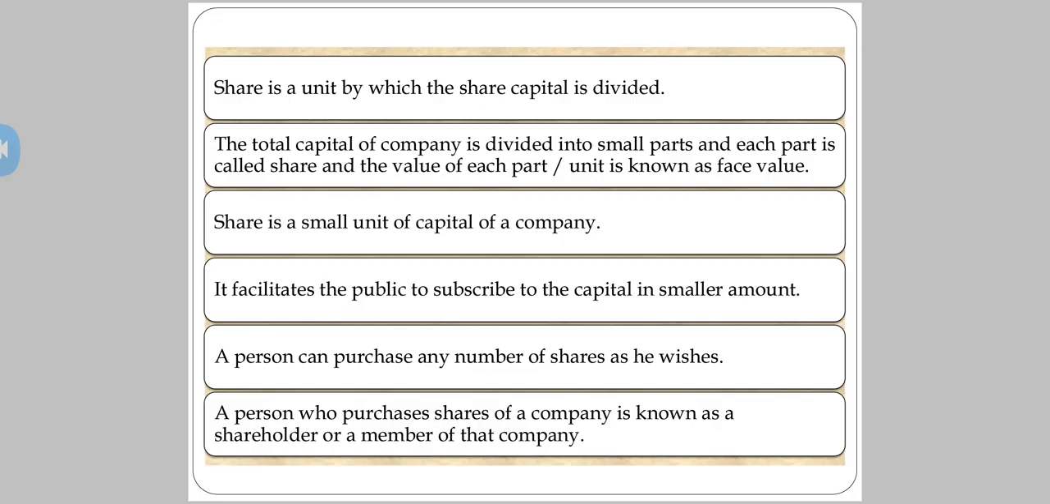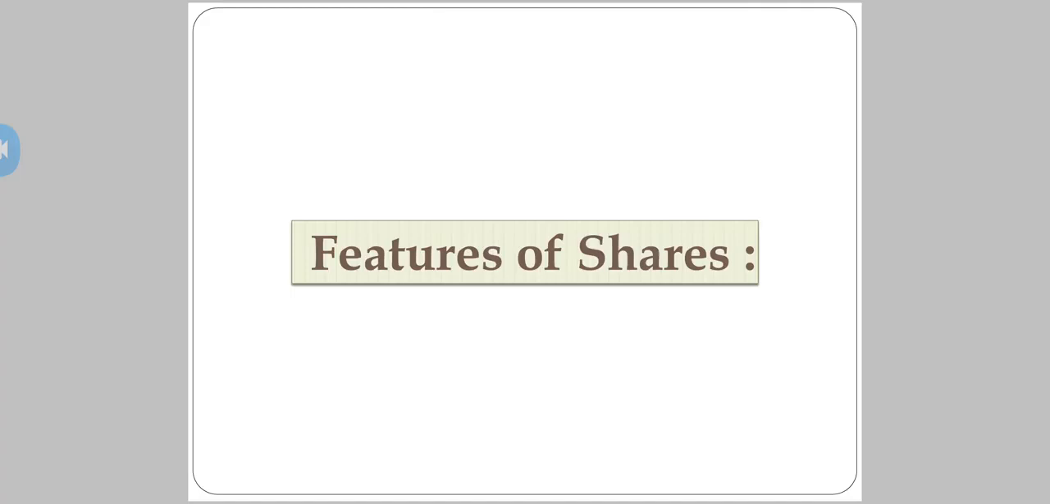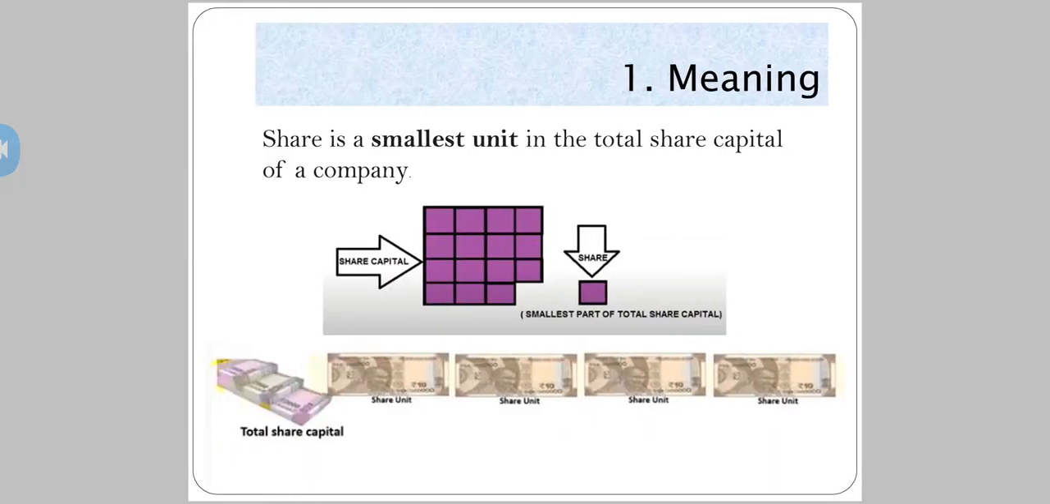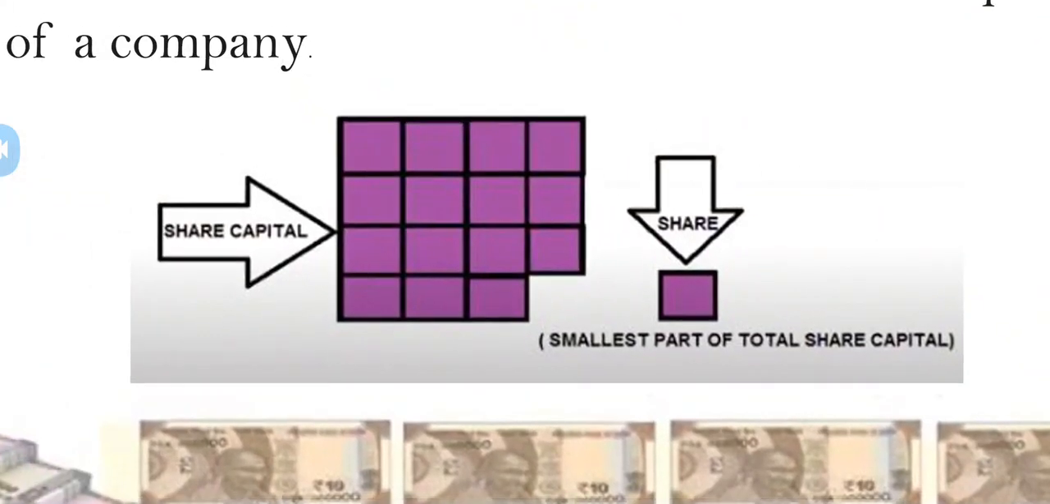Now, a person who purchases shares of a company is known as a shareholder of the company or member of the company, or I can say owner of the company. Is this clear? Now we are going to see what are the features of shares. The very first one is the meaning, as we have already seen in the definition. Share is the smallest unit in the total share capital of a company. Let's say here, you can see it in the diagram. If this is the share capital, all these square boxes are the share capital, and that one square is the smallest part of the share capital, which is known as a share of a company.